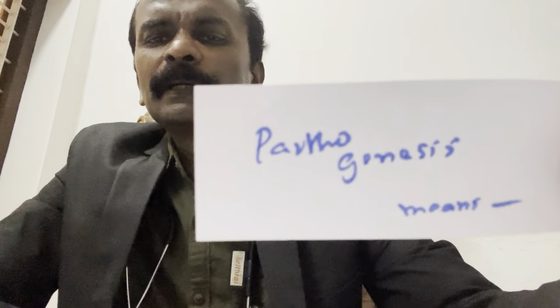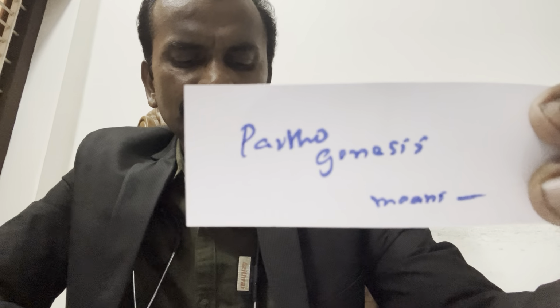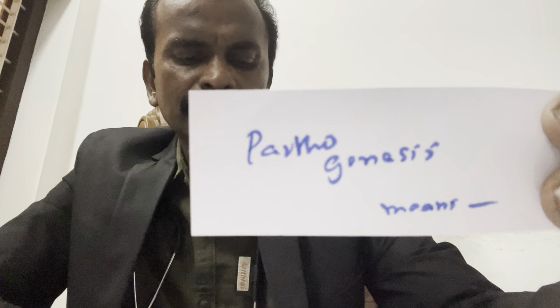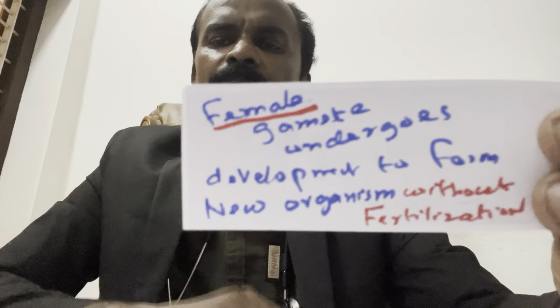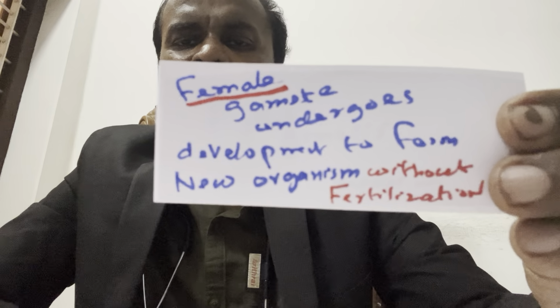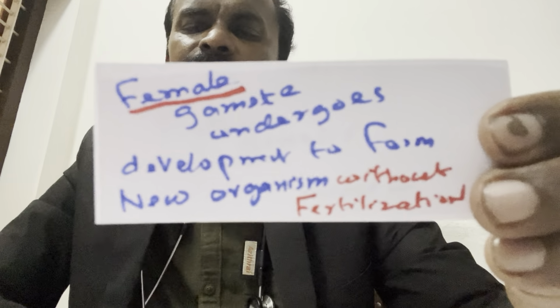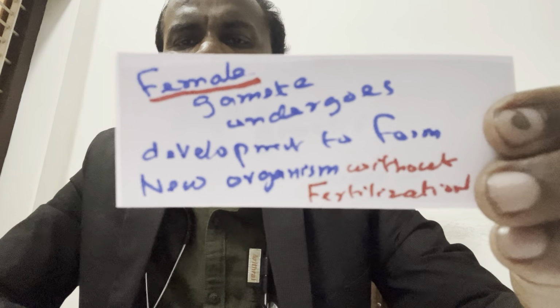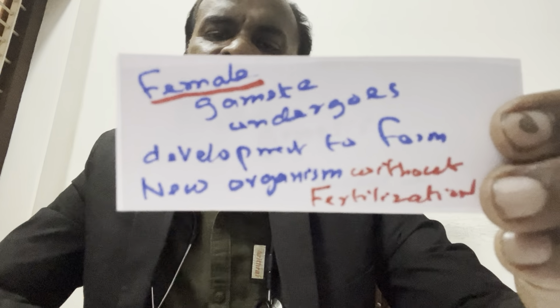So what do you mean by the word parthenogenesis? Female gamete undergoes development to form a new organism without fertilization.